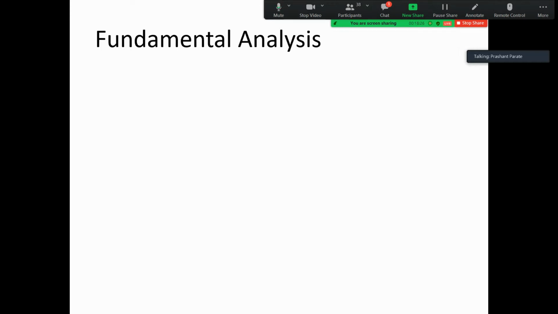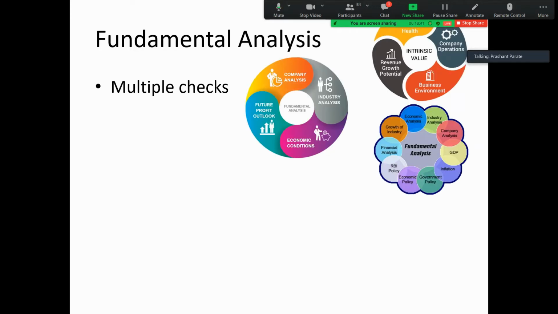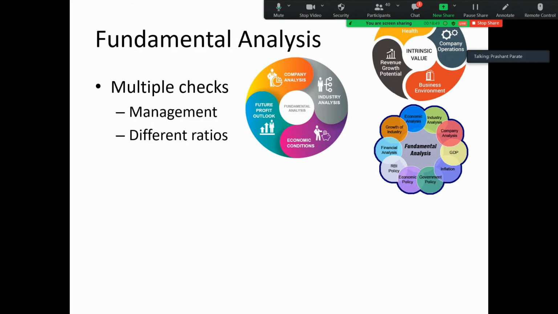Out of these, fundamental analysis is used very commonly by many investors. I don't use it routinely, I use only a few things, but there are many things which we need to check. There are different aspects of fundamental analysis where we need to check the management. How is the management? Is it trustworthy? There are different ratios like P/E ratio, growth, PEG, many ratios which are used by many people.